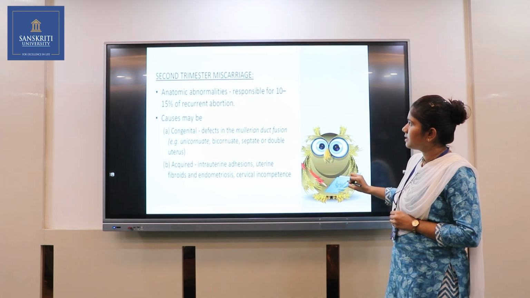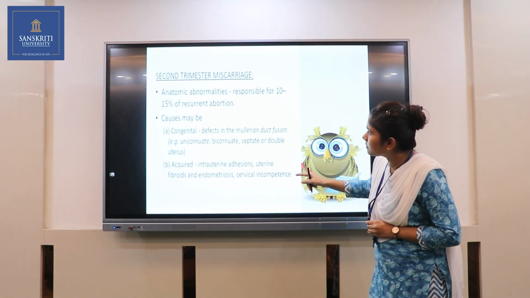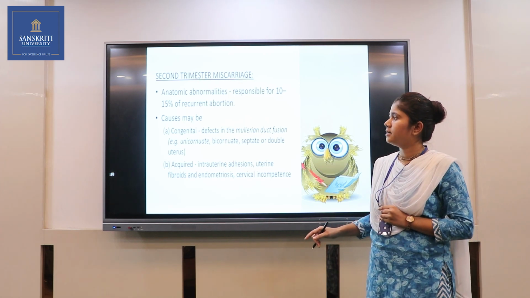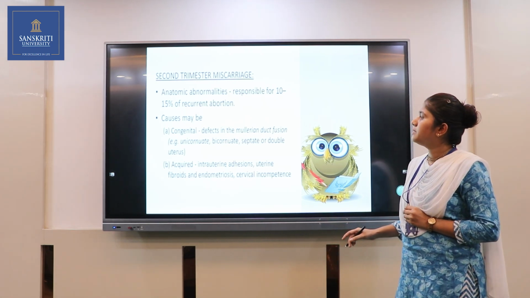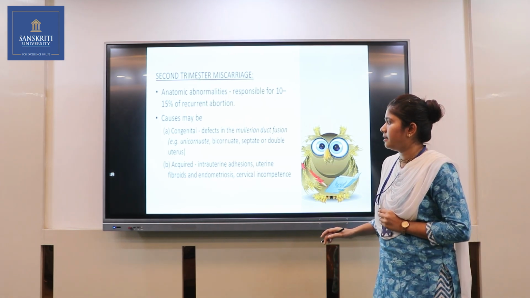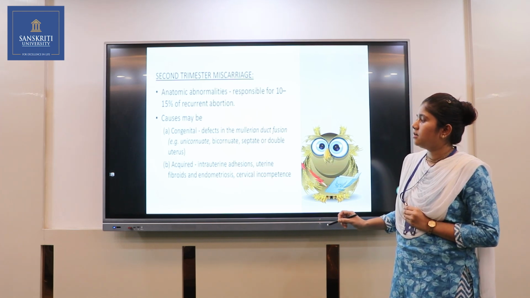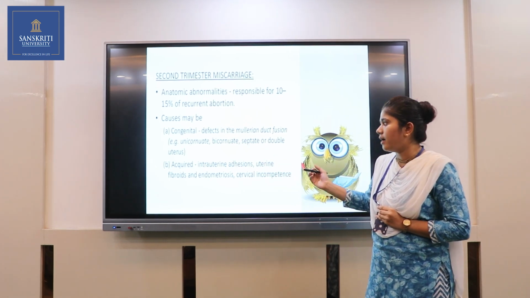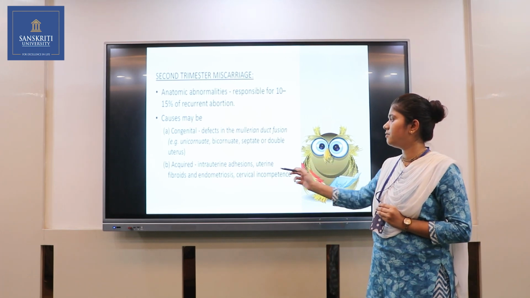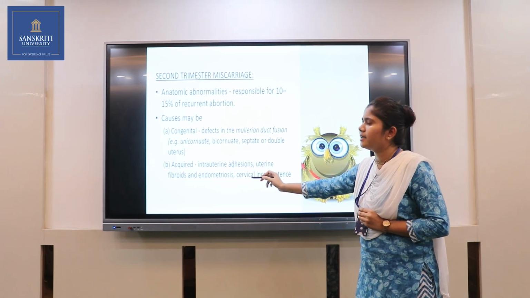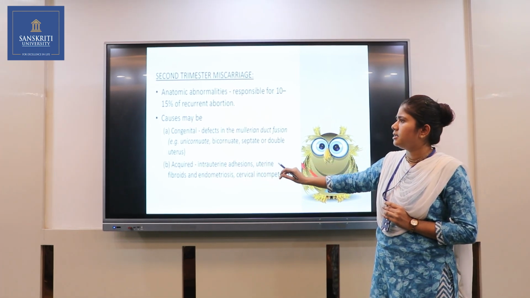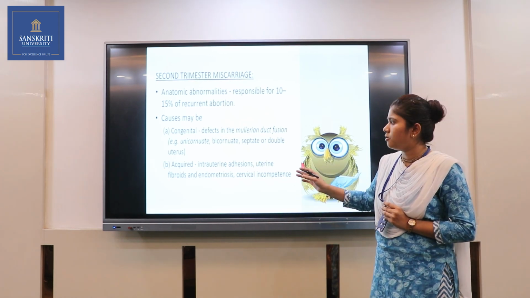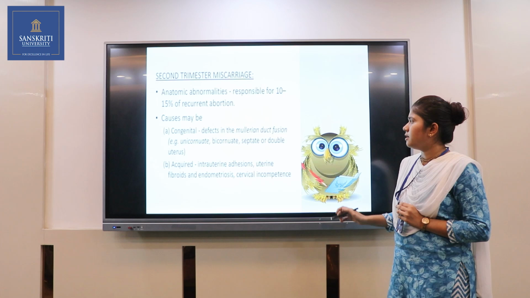Then next we will see the second trimester remaining part. Anatomical abnormality is responsible for 10 to 15% of recurrent abortion. The cause may be congenital or acquired. Congenital causes are like unicornuate, bicornuate, septate or double uterus. Acquired causes are intrauterine adhesions, fibroids, endometriosis, or any acquired infection or any abnormality present in the reproductive organs. This can lead to recurrent abortion.